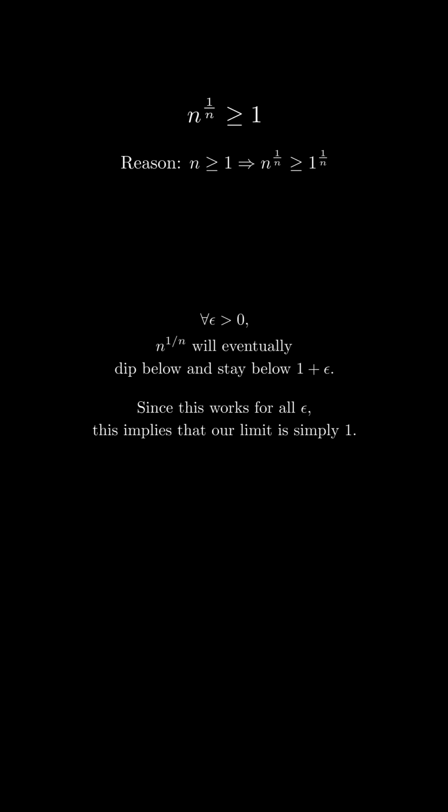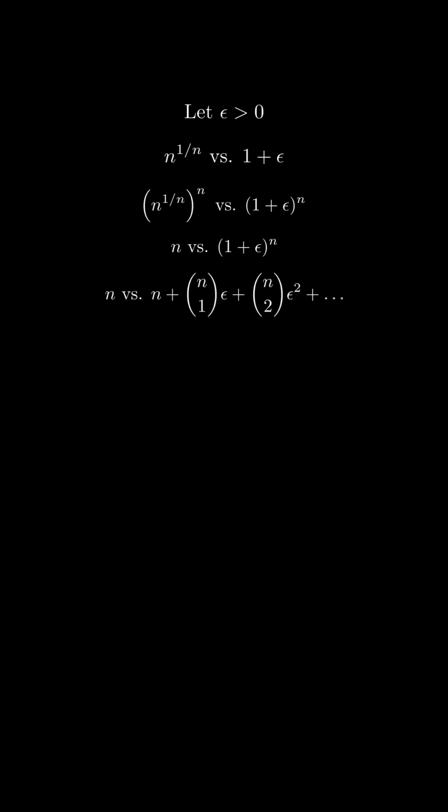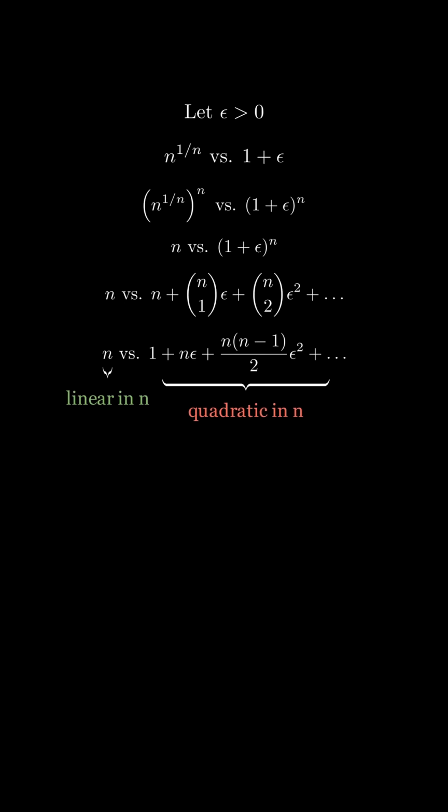So pick any epsilon. We need to compare the nth root of n with 1 plus epsilon. Equivalently, we can compare n with 1 plus epsilon to the nth power. But the right-hand side can be expanded with the binomial theorem, and if we take just the first three terms, we see that it is at least as big as 1 plus n times epsilon plus n choose 2 times epsilon squared. But the left-hand side is just linear in n, and the right-hand side is quadratic in n,